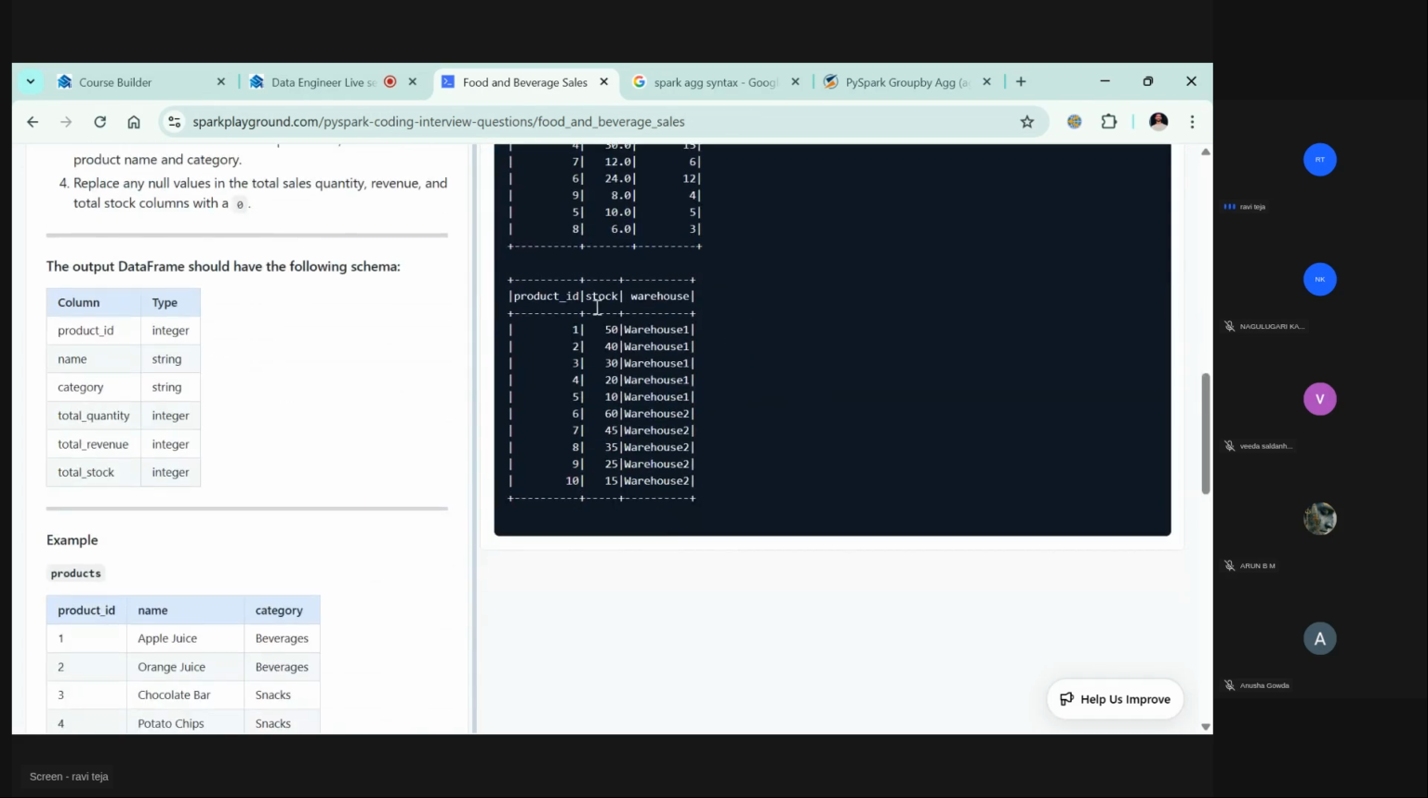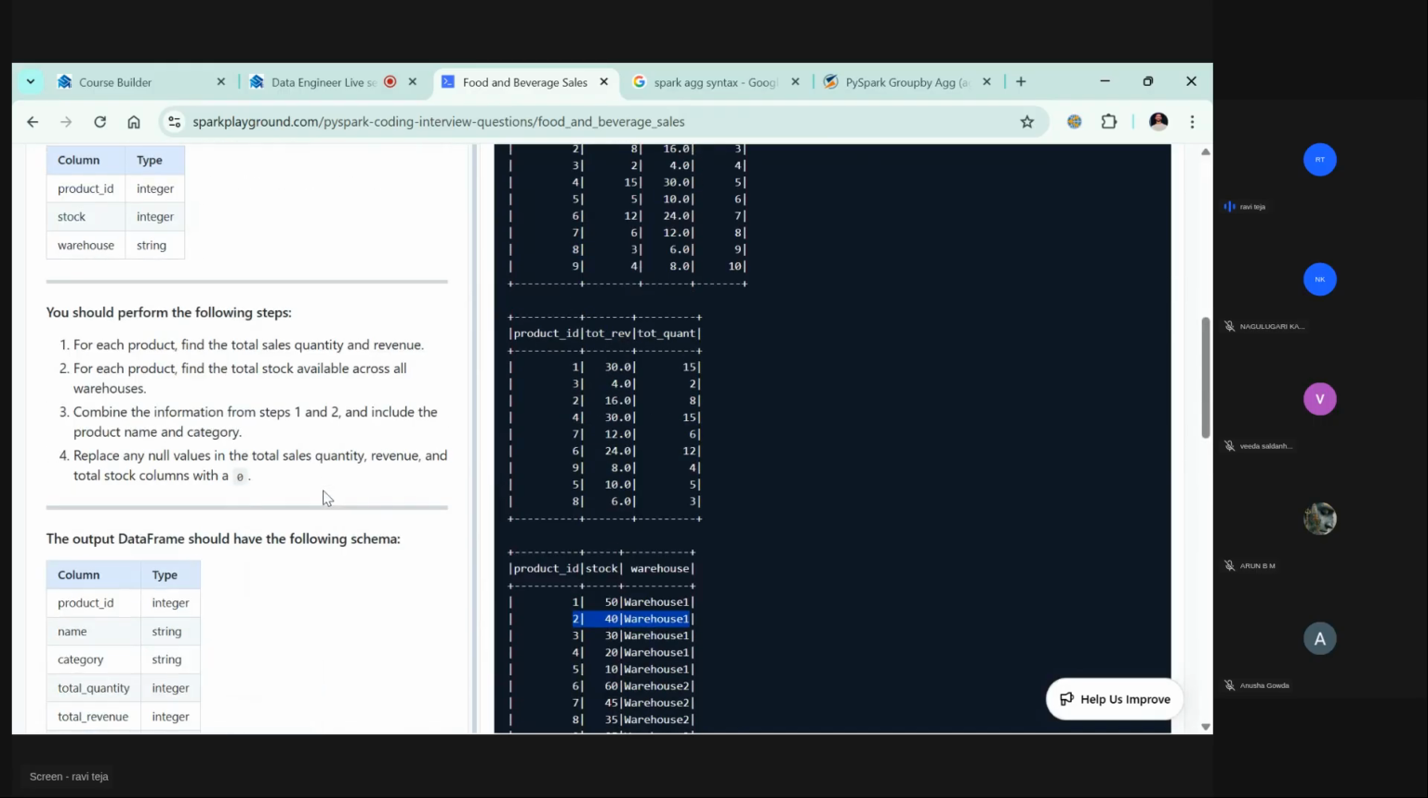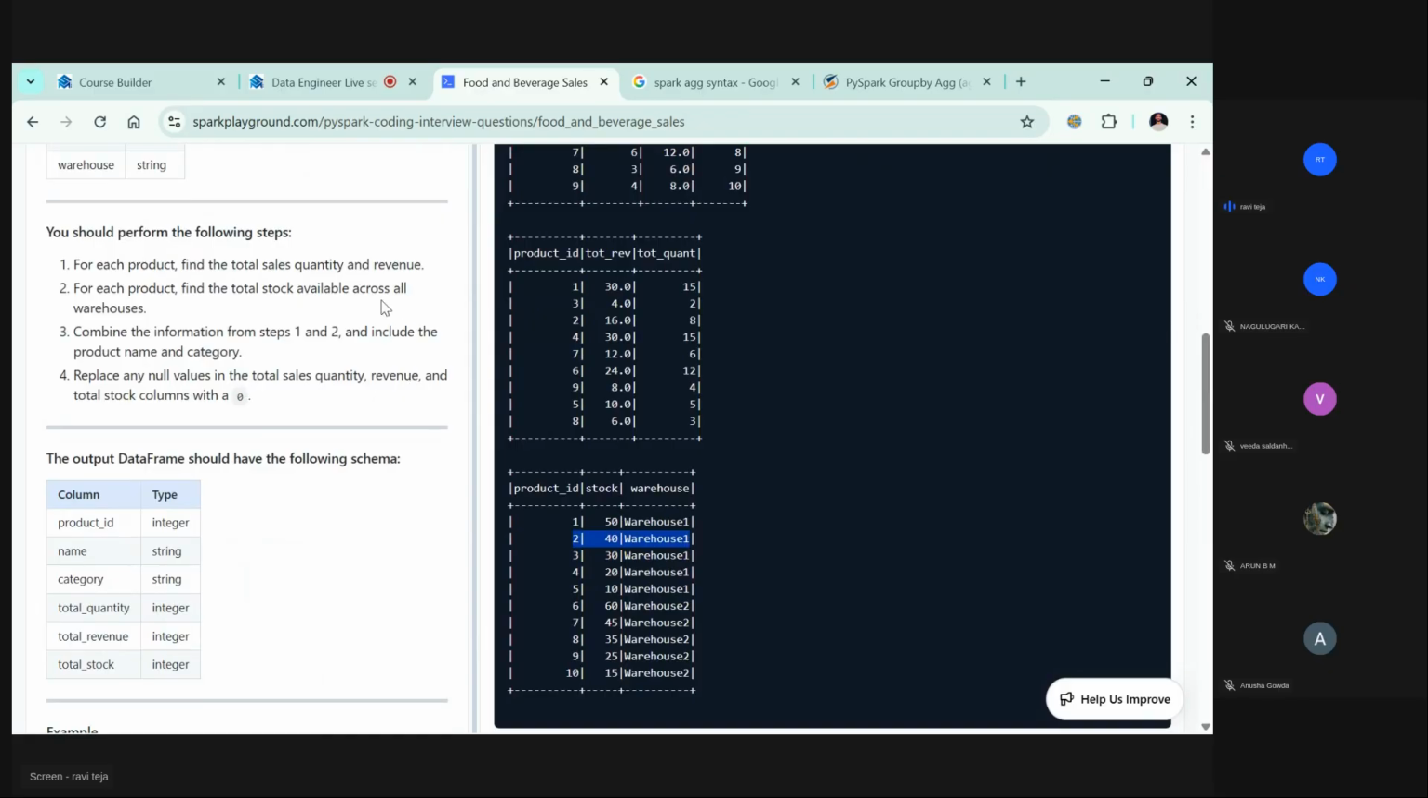So this is the inventory. Product 1 has stock available of 50 in warehouse 1. Stock 2 is 40 in warehouse 1. Again 3 is 30 in warehouse 4, and so on. So this says, for each product, the total stock available across all warehouses. For each product, one is available across all warehouses. And 2 is a product here, and what is the stock available across all warehouses? 40, 3, 34, 25, 6, 7, 8, 9.